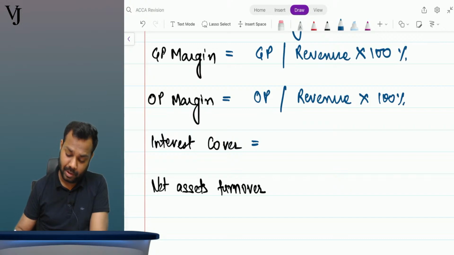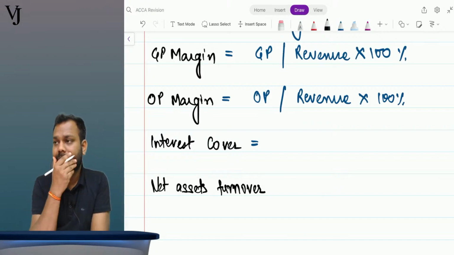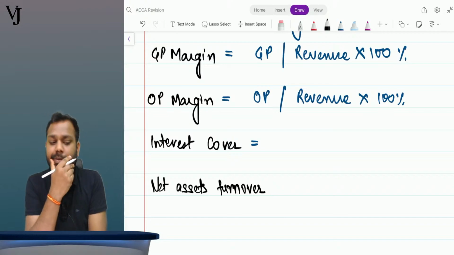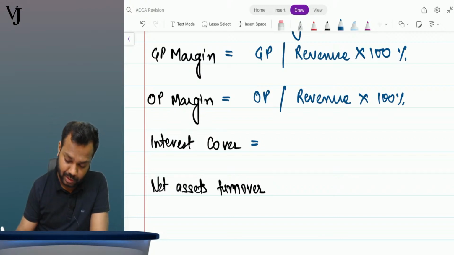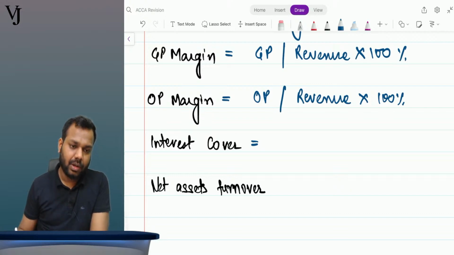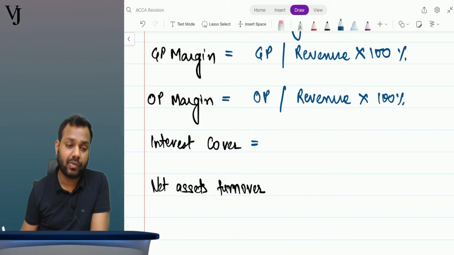Now interest cover, tell me what is the formula for interest cover? Let me see who can say this formula. Come on guys, tell me. Waiting for your answers. Formula for interest cover and formula for net assets turnover.